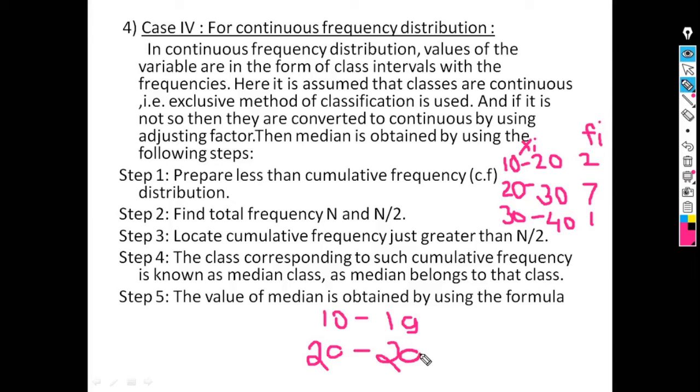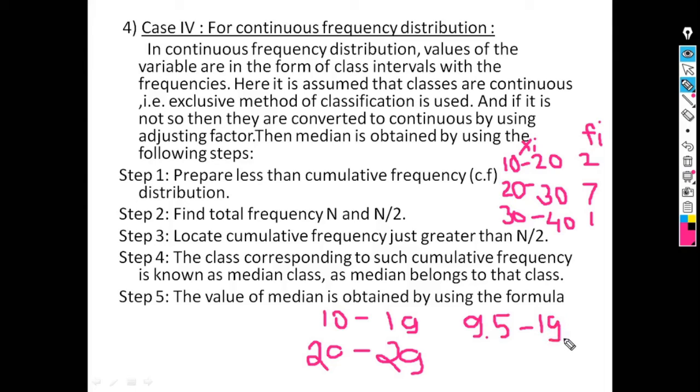So we have to convert these discrete classes into continuous classes by subtracting 0.5 from the lower limit and adding 0.5 to the upper limit. So 10 minus 0.5 is 9.5, and 19 plus 0.5 is 19.5.